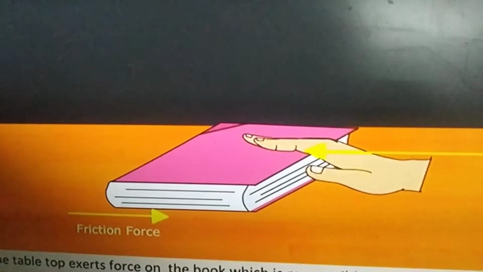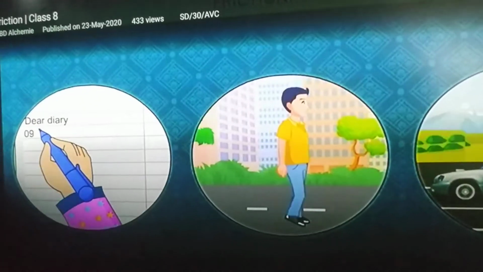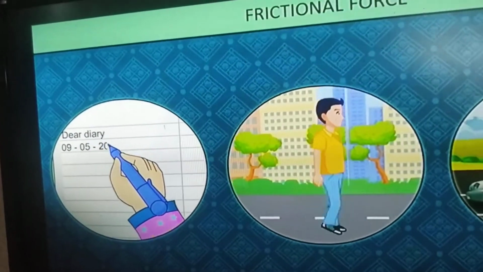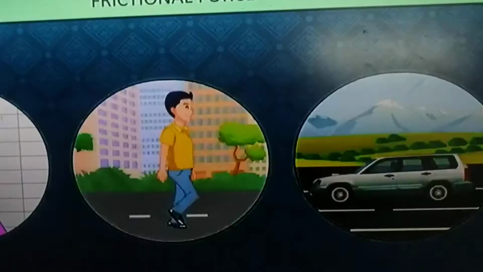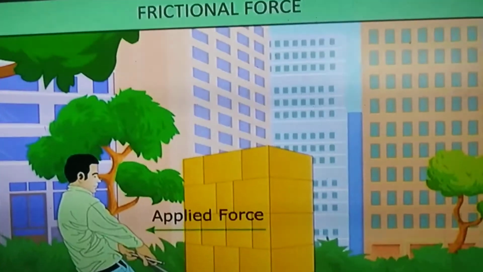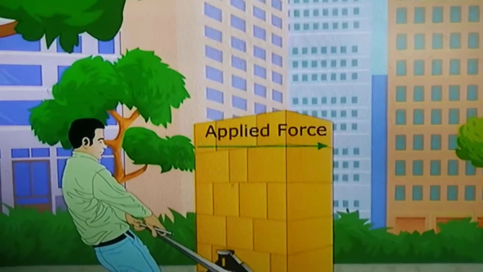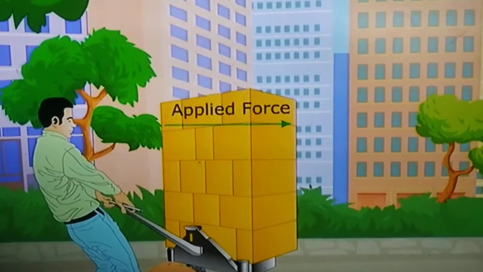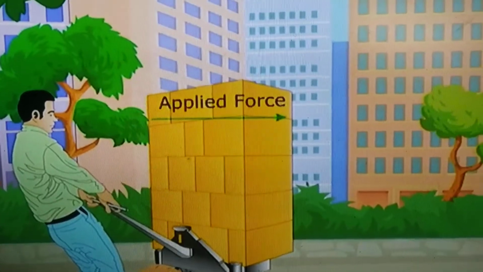So friction plays a very important role in our daily lives. Friction is necessary to ride, walk, apply brakes to slow down the vehicle, tie knots, and fix nails and screws. So for all these things friction is necessary. Of course, force of friction not only tends to stop a moving object, it also tends to stop a stationary object from moving. That is why it is difficult to move a heavy box. Can you move a heavy box?